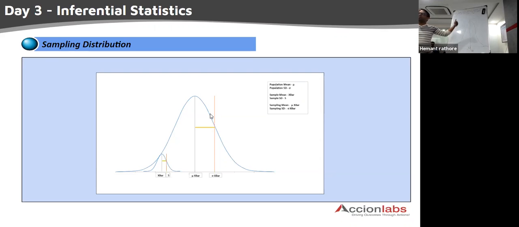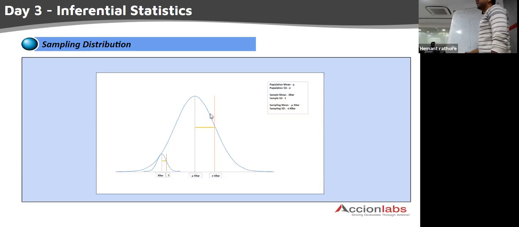Okay, so we have one thing which is population mean. Population mean is always represented by mu. Population standard deviation is represented by sigma. Sample mean is represented by x bar. Sample standard deviation is represented by small s. Sampling mean is represented by mu x bar, and sampling standard deviation is represented by sigma x bar in the subscript. Okay, so these are the 6 symbols followed universally.